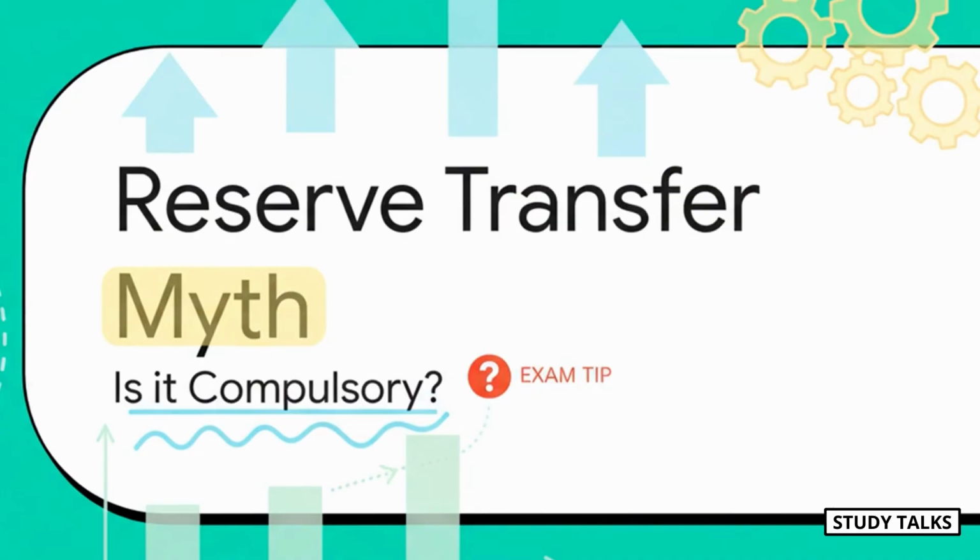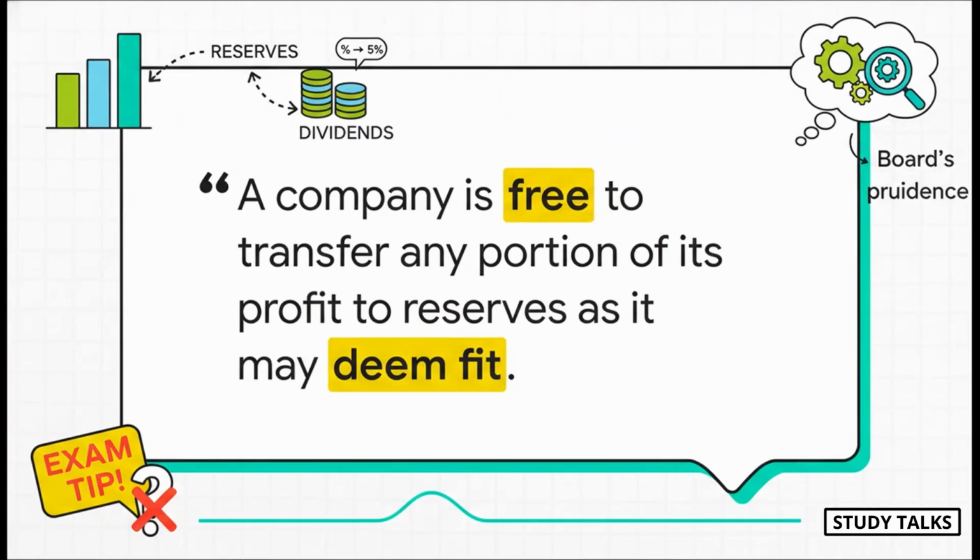Okay, let's tackle a common point of confusion. The old Companies Act had rules that required companies to transfer a certain percentage of their profits to reserves before they could declare a dividend. The question is, is that still mandatory? The answer today is simple. No, it is not compulsory.